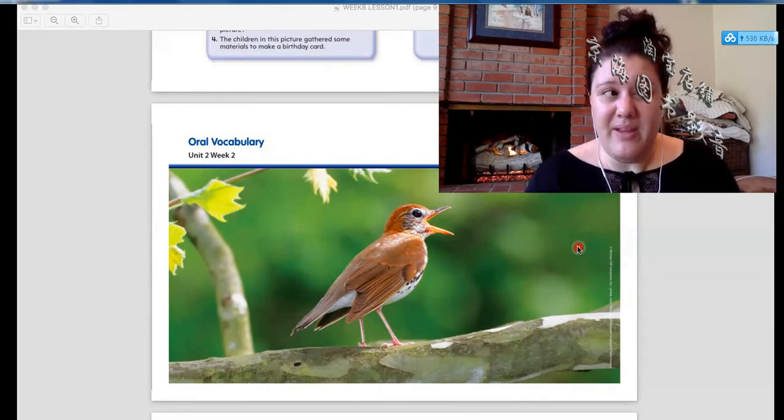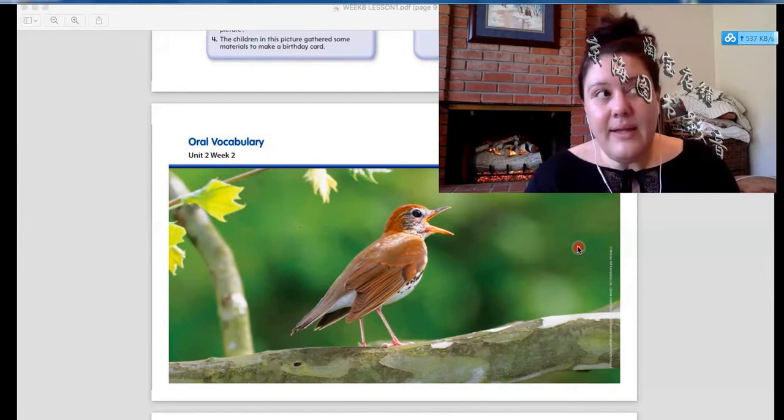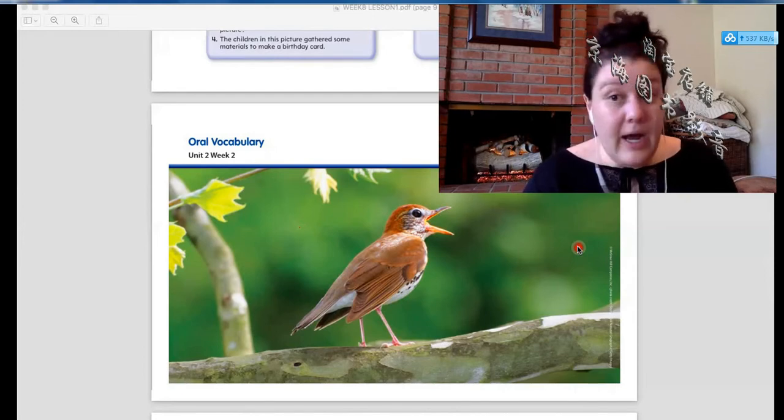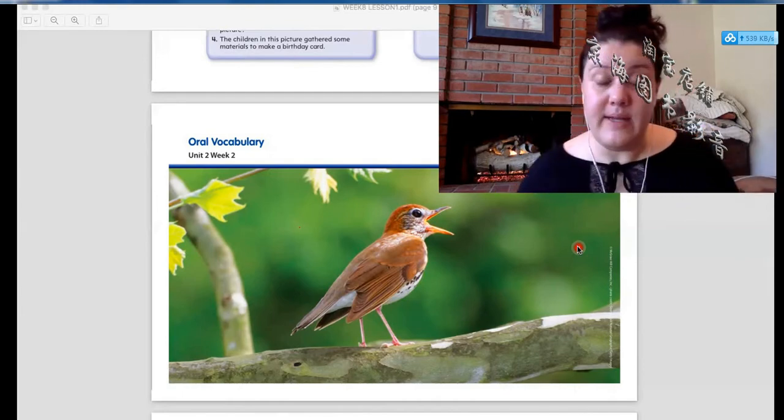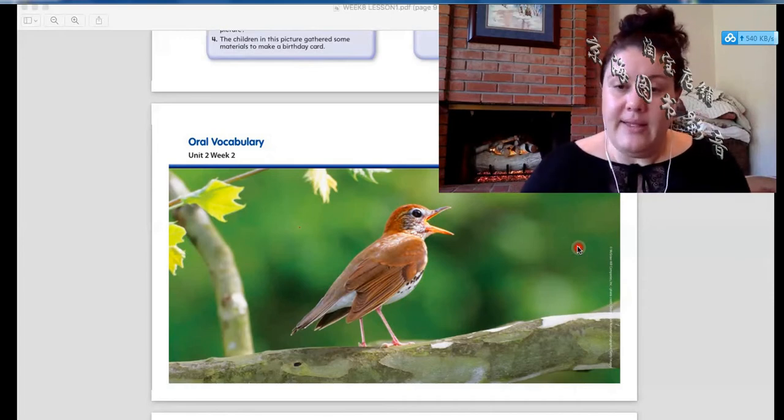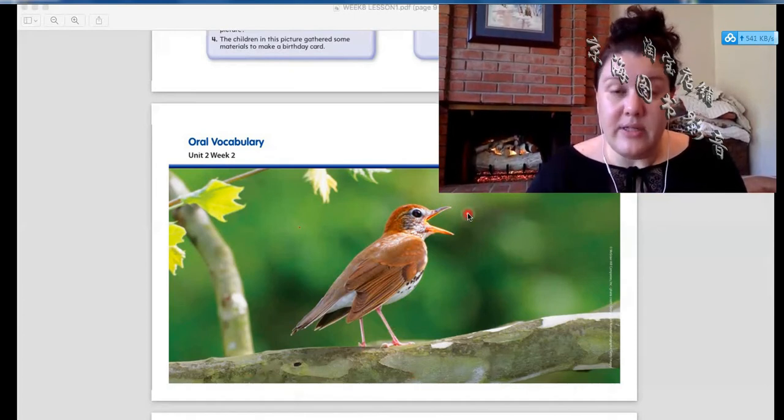So people, cities, buildings, cars, these are not nature. So nature is anything that is natural, that grows naturally, that we don't make, okay? So in this picture, there's a lot of nature. There's a bird, and there's a tree, and there's air, and there's plants. So there's lots and lots of nature in this picture, okay?